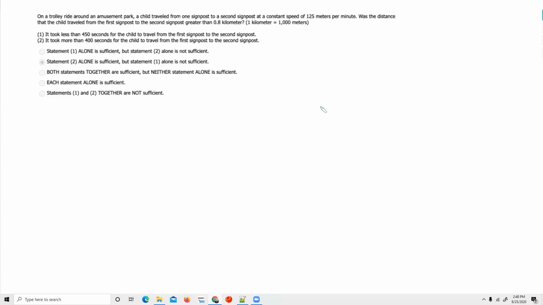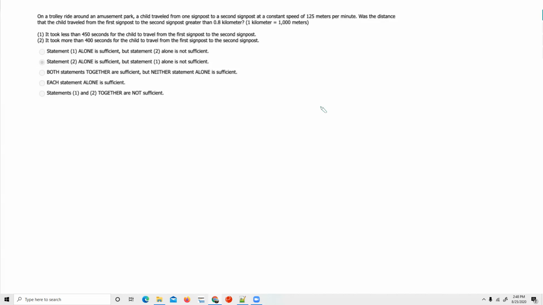On a trolley ride around an amusement park, a child traveled from one signpost to a second signpost at a constant speed of 125 meters per minute. Was the distance that the child traveled from the first signpost to the second signpost greater than 0.8 kilometers?